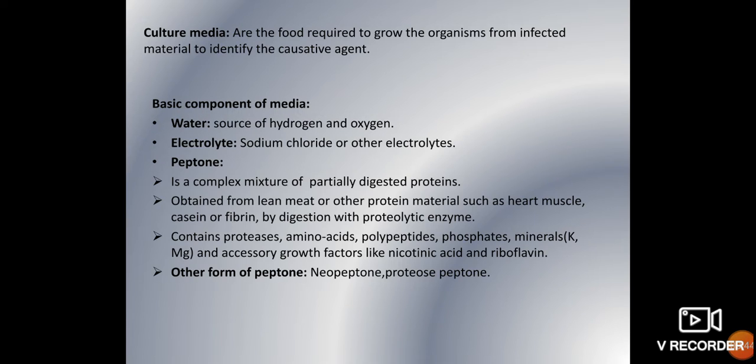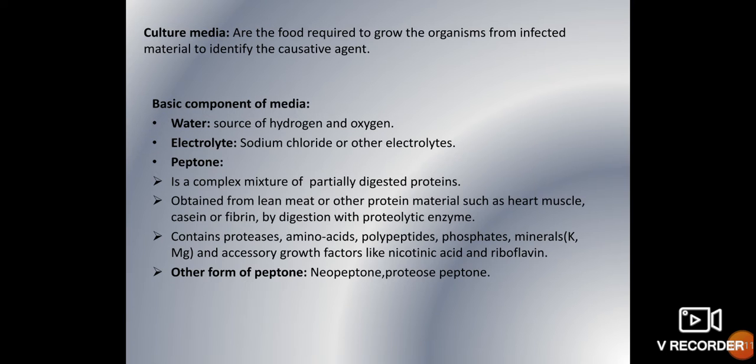So what are the basic requirements you must provide for growing the bacteria? There are four components you must provide. One is water, electrolyte, peptone and meat extract. So let's see what contents they provide in the culture media. Water will act as a source of hydrogen and oxygen. Electrolyte is provided by sodium chloride or in other electrolyte forms.